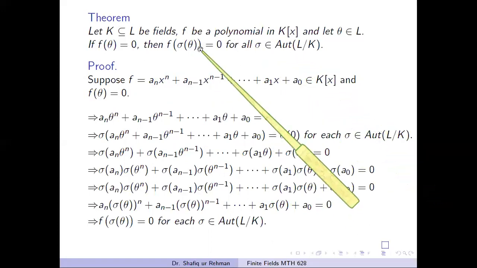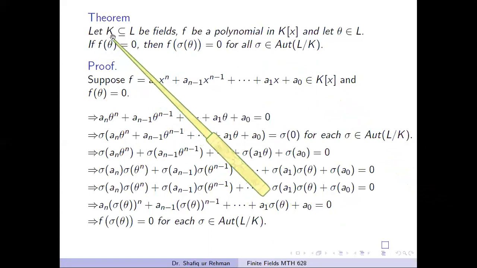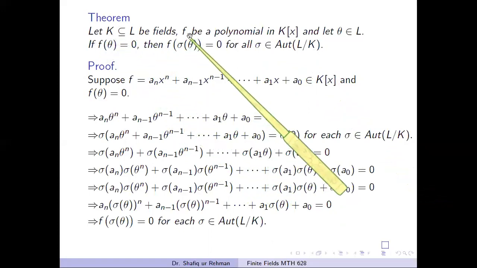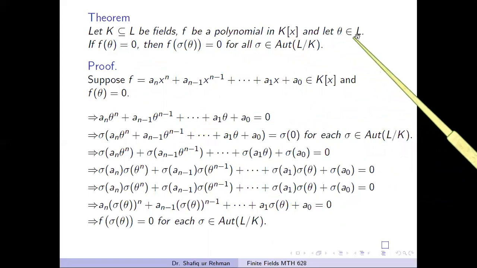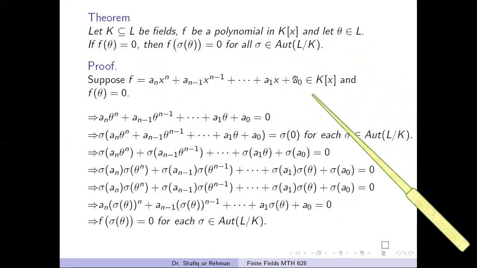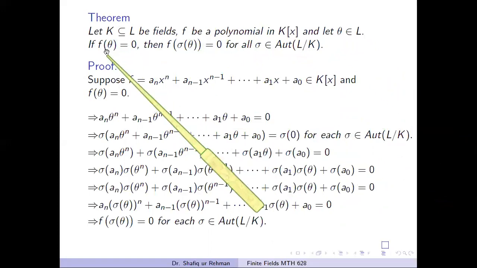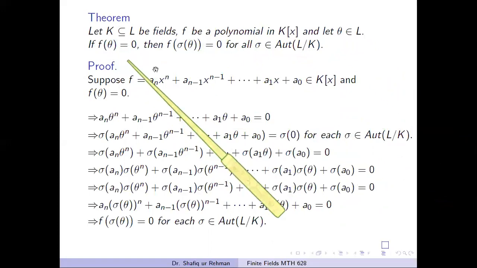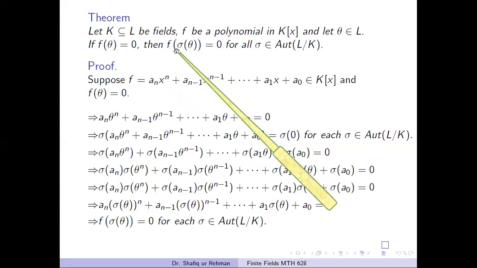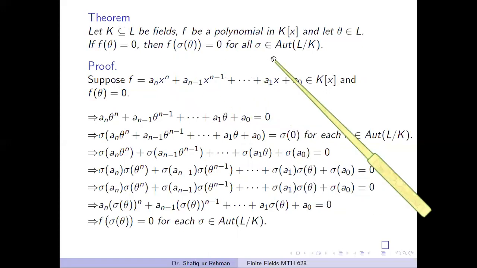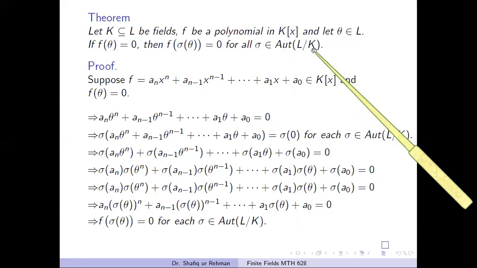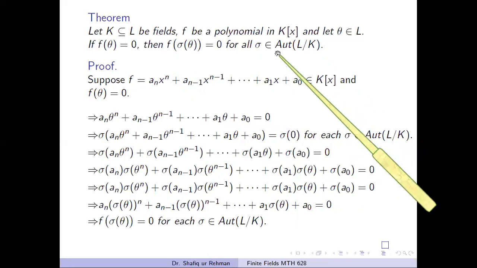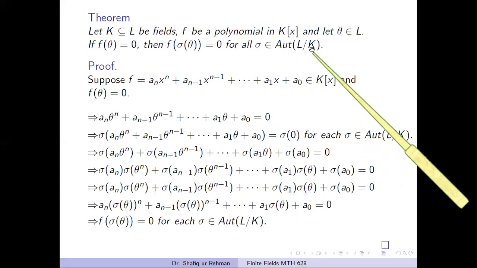Again, see, let K be a subfield of a field L and f be any polynomial with coefficients in K, and theta is any element in the field L. Then if theta is a root of this polynomial f, then sigma of theta will also be a root of the same polynomial for all sigma belonging to this set. What is this set? This is the set of all automorphisms of L which fix the field K. That is the set of all automorphisms of L over the field K.